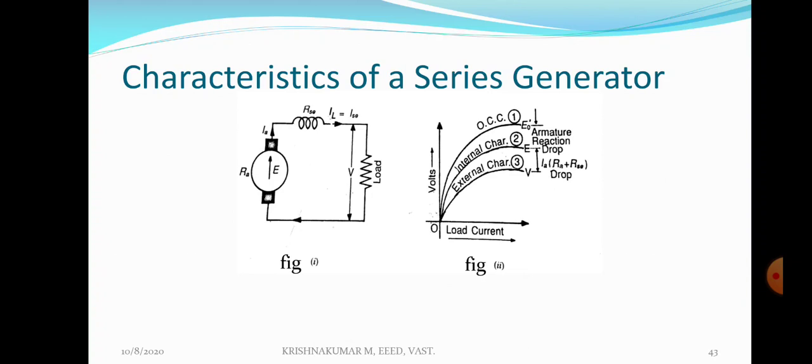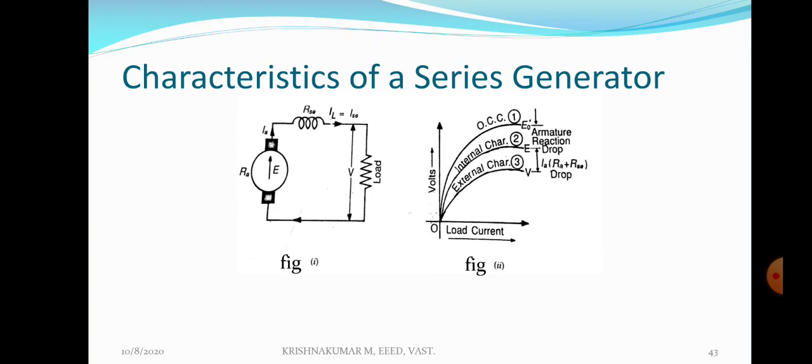The reason is, in a DC shunt generator, the shunt field winding is connected across the armature, whereas in a series generator, the series field winding is connected in series with the armature. The electrical characteristics of the series field winding are entirely different from those of the shunt field winding. The shunt field winding consists of a large number of turns of fine wire, whereas the series field winding consists of thick wire, few turns. So the electrically weaker winding is the series field winding, because it has low resistance.